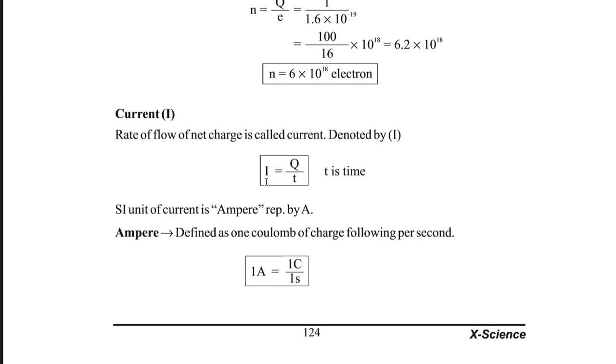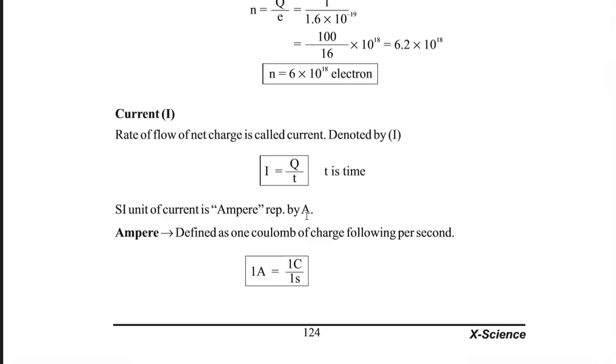So day by day, what will happen? Day by day, the net charge will be reduced. That is, the rate of the flow of the current will be reduced. So we can say that the current can be defined as I equals Q by T. T is the time. And the unit of current is ampere. That is represented by the capital A. So what is current? Current is the rate of flow of net charge. That is I equals Q by T.